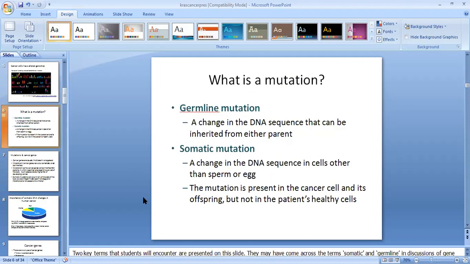What is a mutation? A germline mutation is a change in the DNA sequence that can be inherited from either parent, either from the sperm or egg. The second one is the somatic mutation, a change in the DNA sequence in a cell. The mutation is present in the cancerous cell but not in the patient's healthy cells.